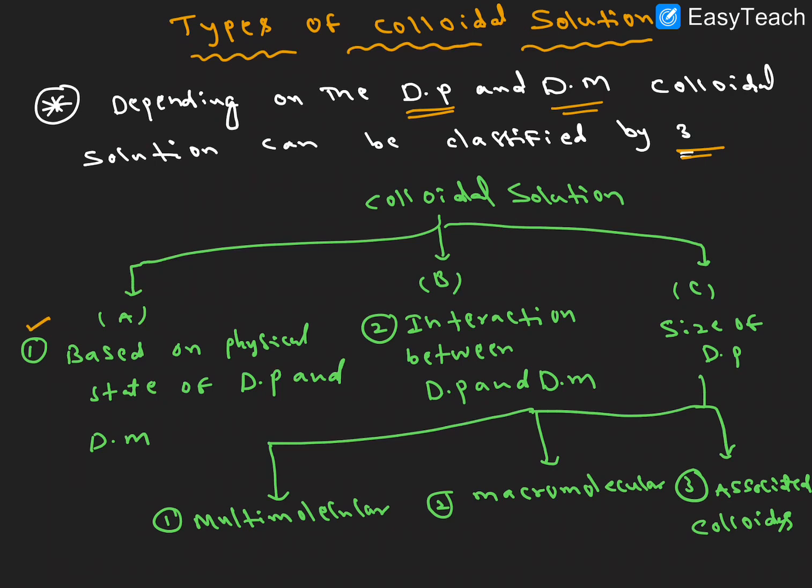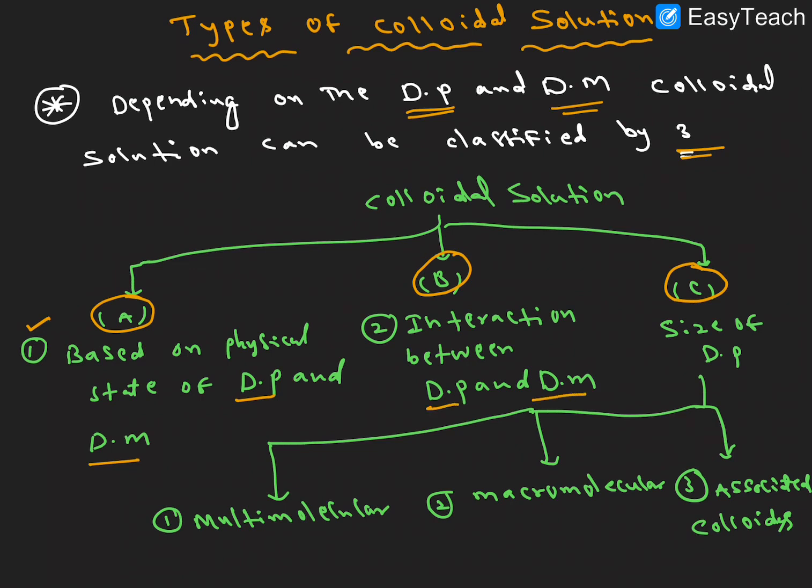The first classification, A, is based on the physical state of the dispersion medium and dispersion phase. They are classified into a total of 9 types of colloidal solutions.